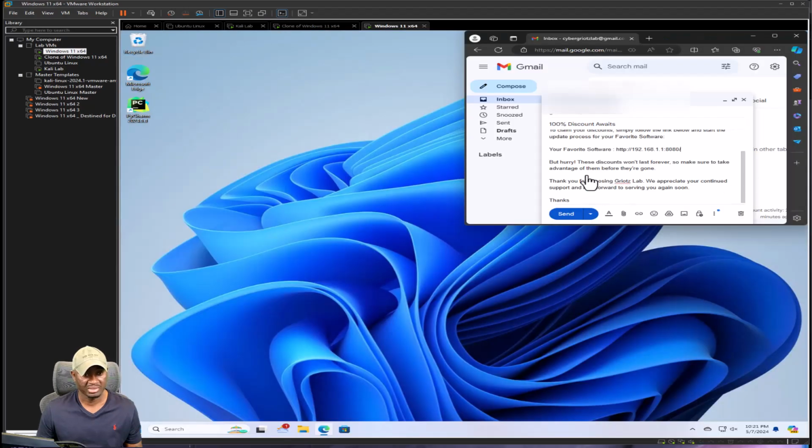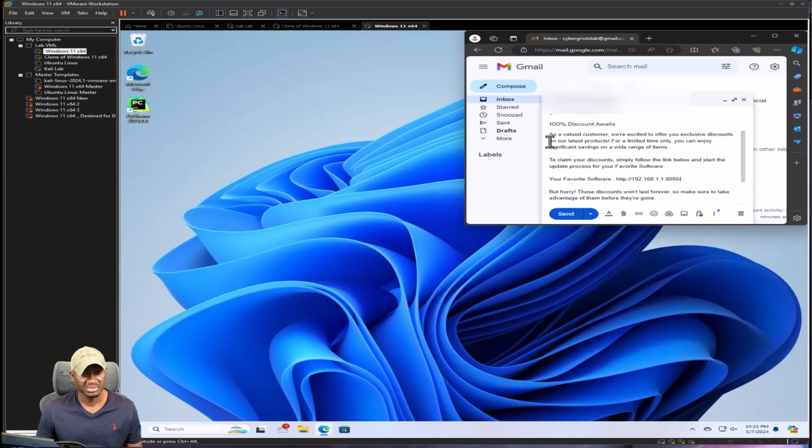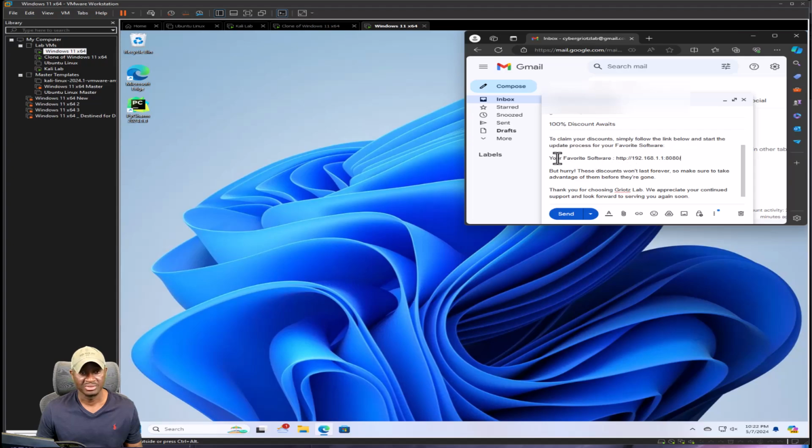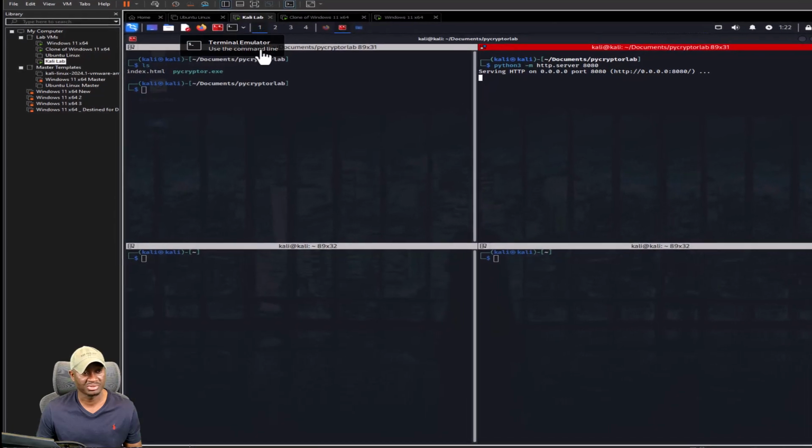So we are back in our other favorite attacker machine, which is where we created all our scripts to begin with. So as you can see, I have the email crafted out. This is what it says. As a valued customer, we're excited to offer you exclusive discounts, blah, blah, blah. Claim your 100% discount, your favorite software, and then there's a link. So that link should actually take us to the web server here.